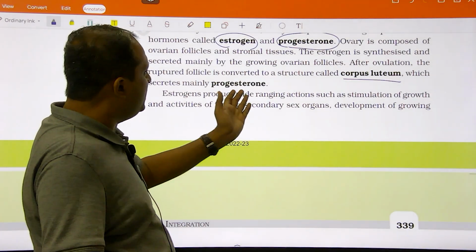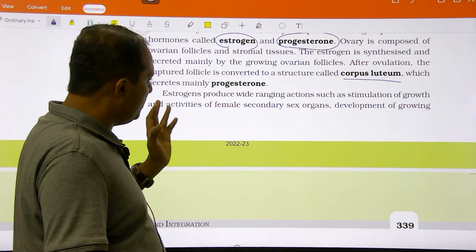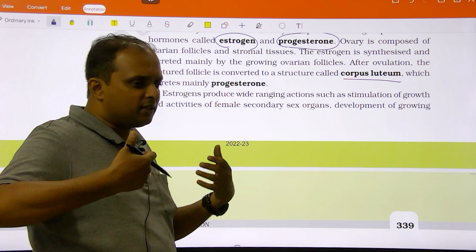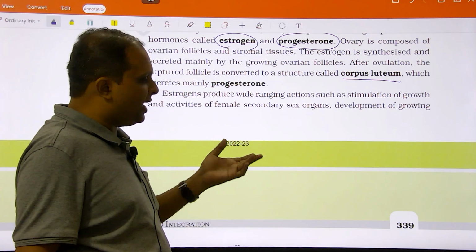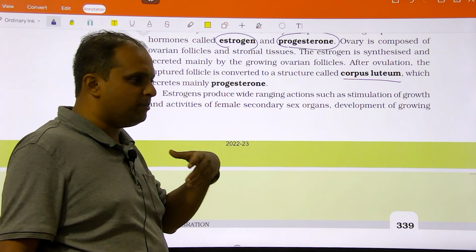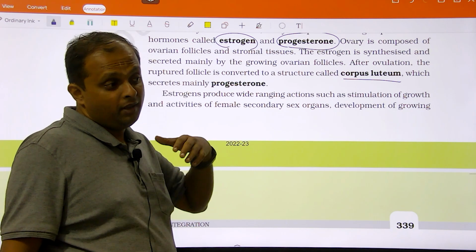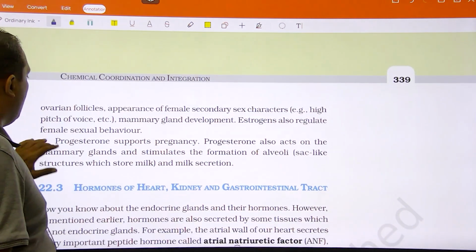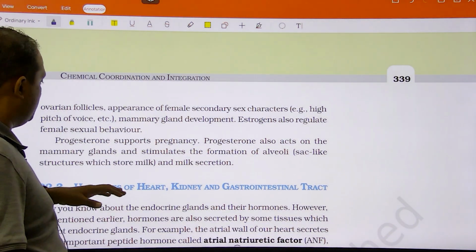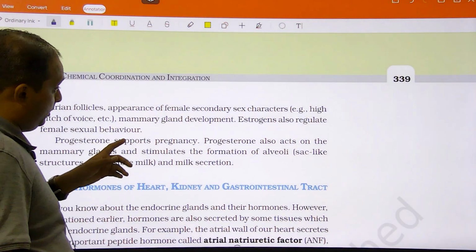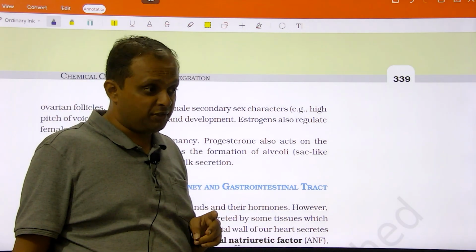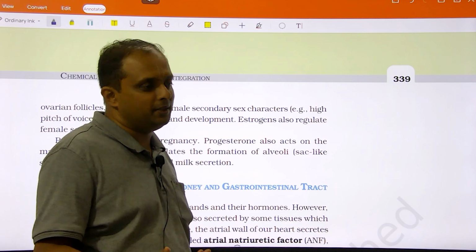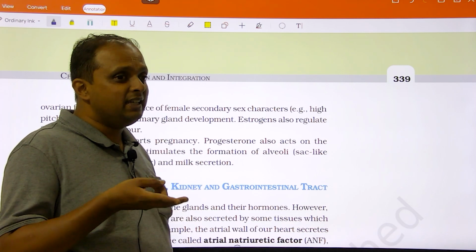Estrogen has a wide range of primary and secondary sex character effects. The primary is the proper maintenance of the reproductive tract. Secondary sexual characters, like high pitch voice and development of the mammary gland, are also due to estrogen. Apart from this, estrogen has two more properties. It helps bone from getting dissolved; I can say it is anti-osteoporotic.